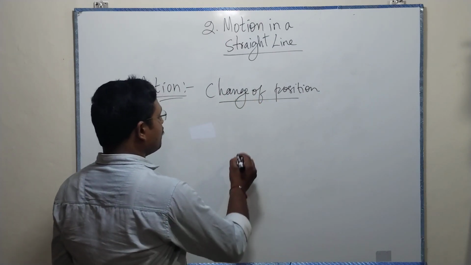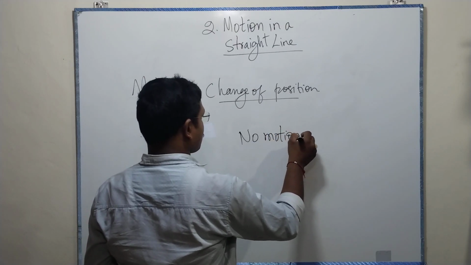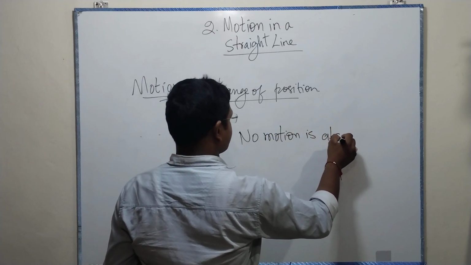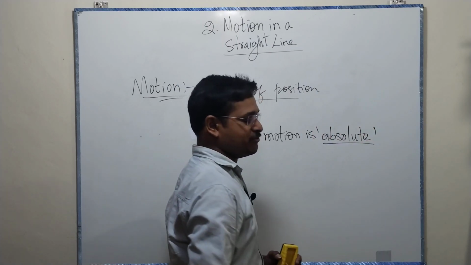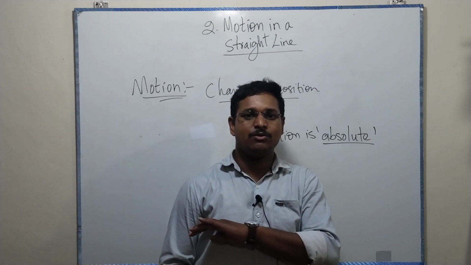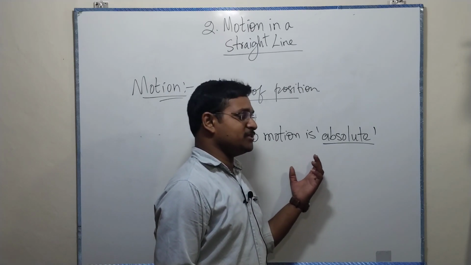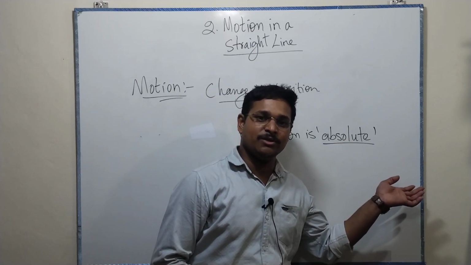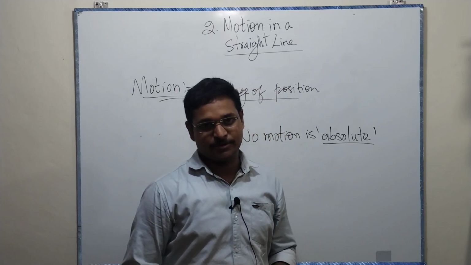So, no motion is absolute. Here, the word absolute is very important. Absolute means as it is; wherever you go, that doesn't change. That is absolute. But here, we are saying that no motion is absolute. That means whatever the motion in the universe or existence, it's not absolute.